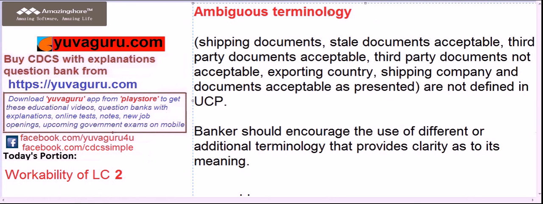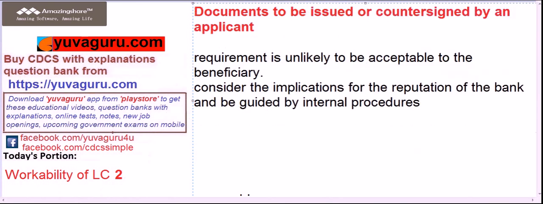Ambiguous terminology like shipping documents, tail documents, third party documents. UCP doesn't understand all these. There should be a clear meaning to whatever the applicant wishes to say regarding this. The bank should encourage additional terminology to provide clarity in meaning. Documents issued or countersigned by the applicant. We must explain to the applicant that the beneficiary will definitely reject this condition, and even if he insists, then we must check our internal guidelines.